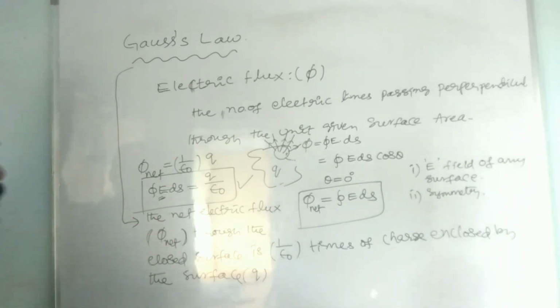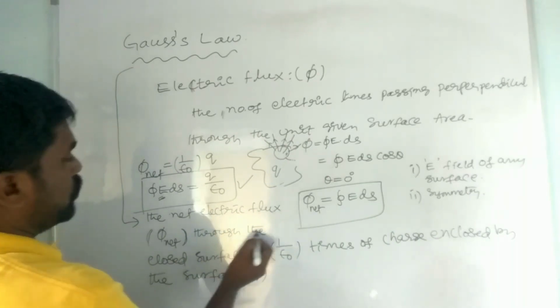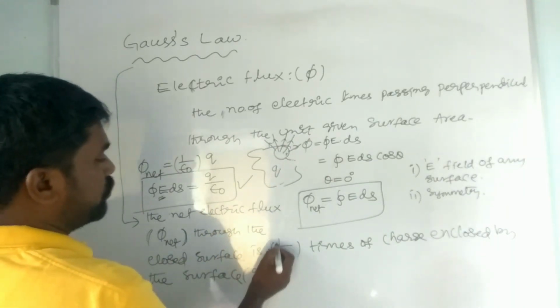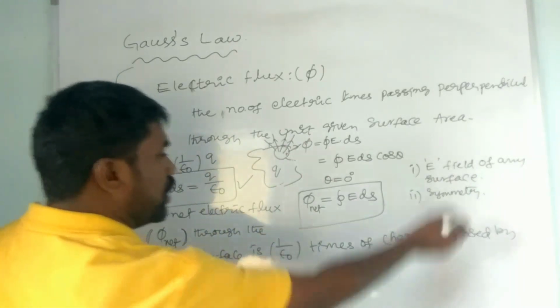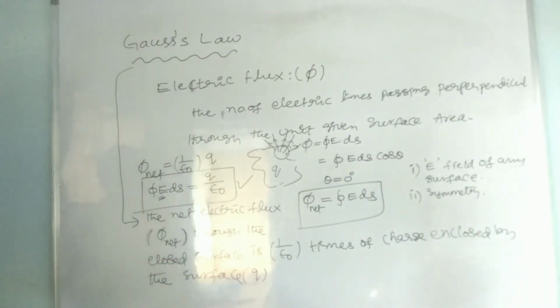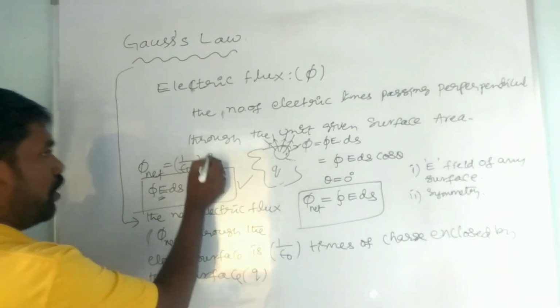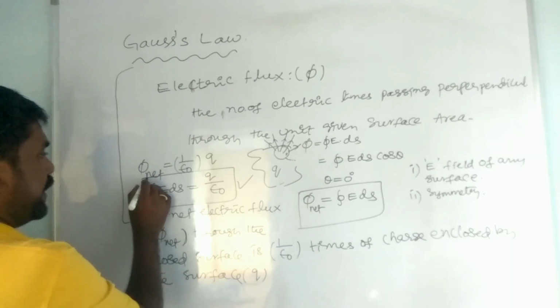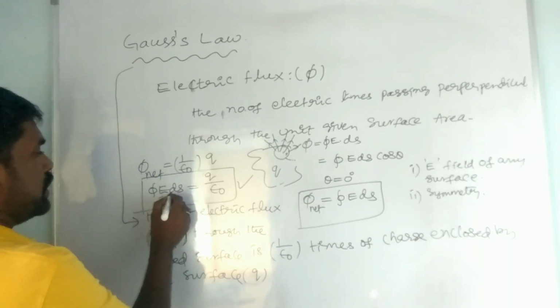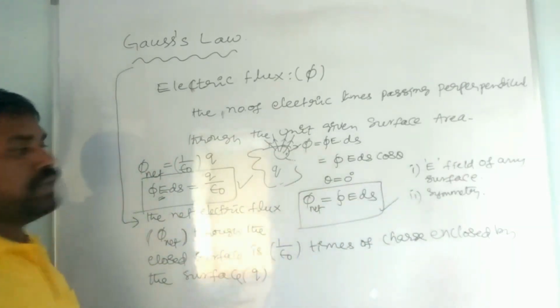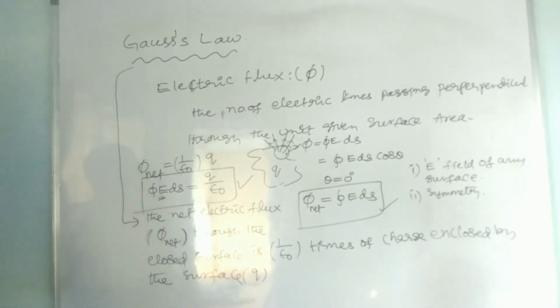So Gauss law is nothing but the net electric flux through the closed surface is 1 by epsilon naught times the charge enclosed by the surface. Net electric flux is nothing but E dot ds, as you already found. So this is the Gauss law, and that is the importance of the Gauss law, right?